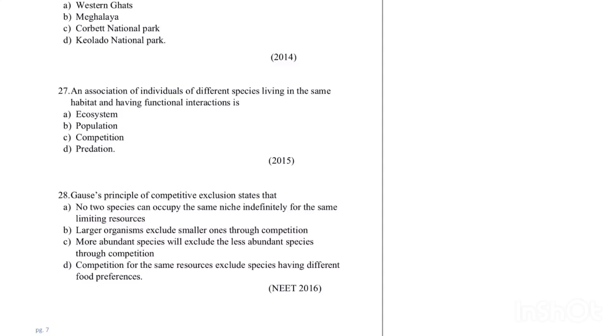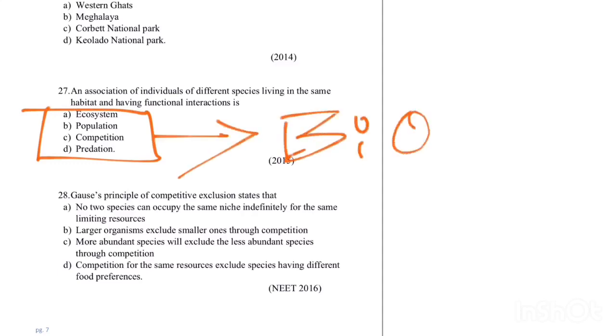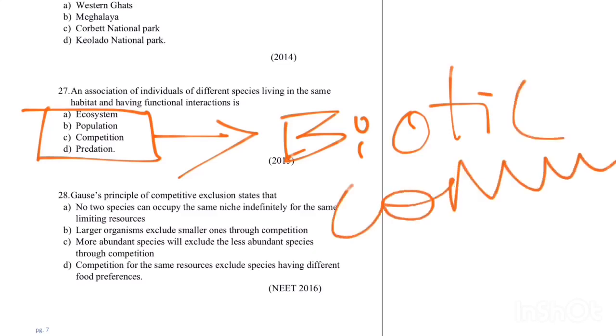Here the options do not seem to include the correct answer, but you might have guessed correctly: it is biotic community. Individuals of different species living together in the same habitat are called a biotic community. It is not ecosystem, population, competition or predation.